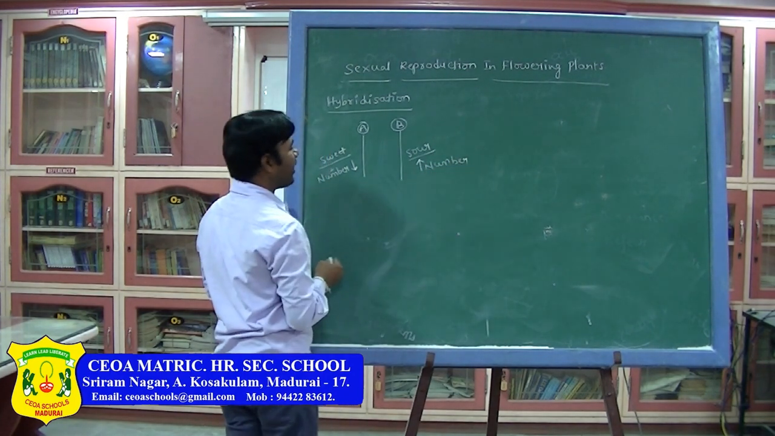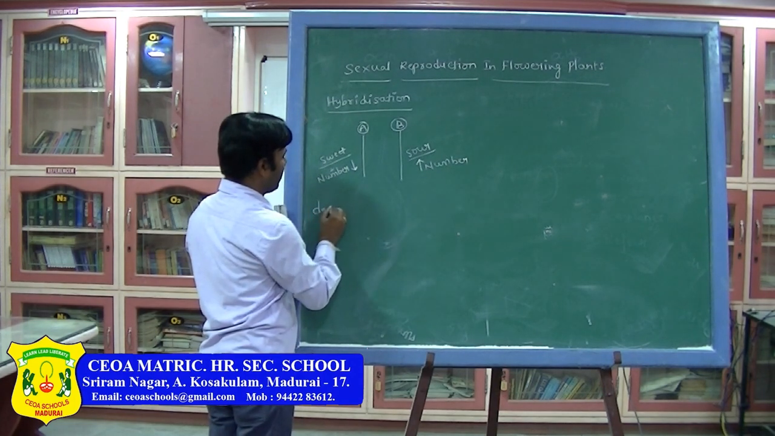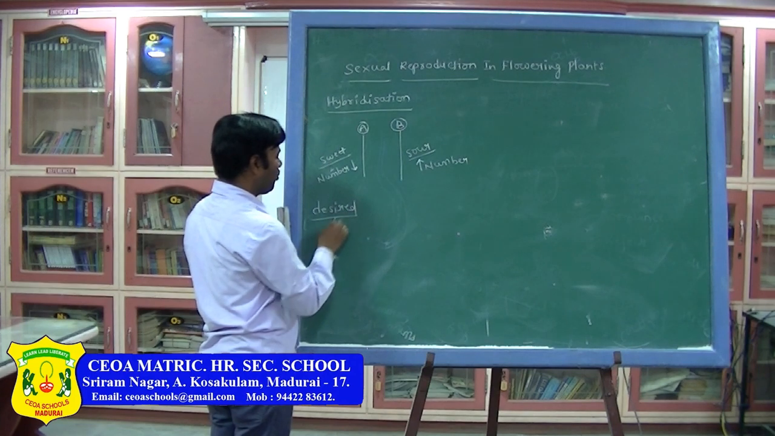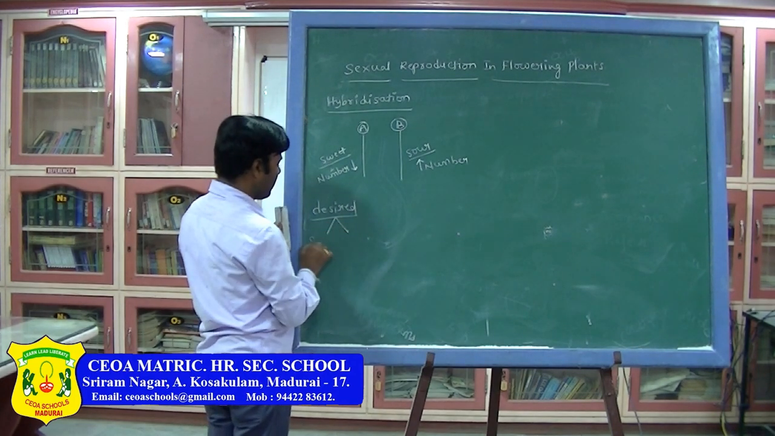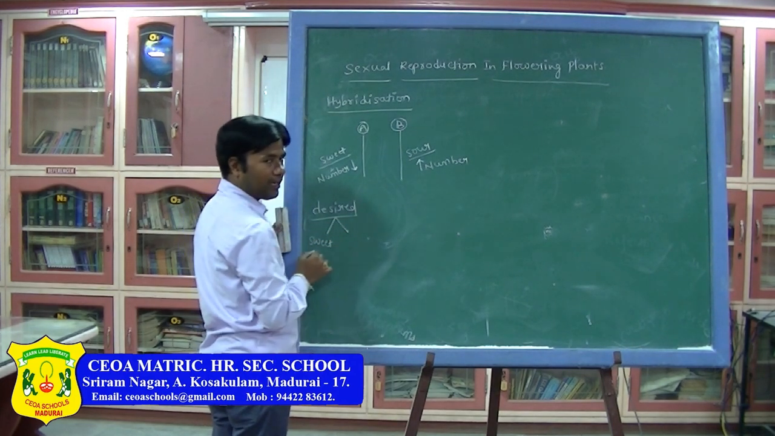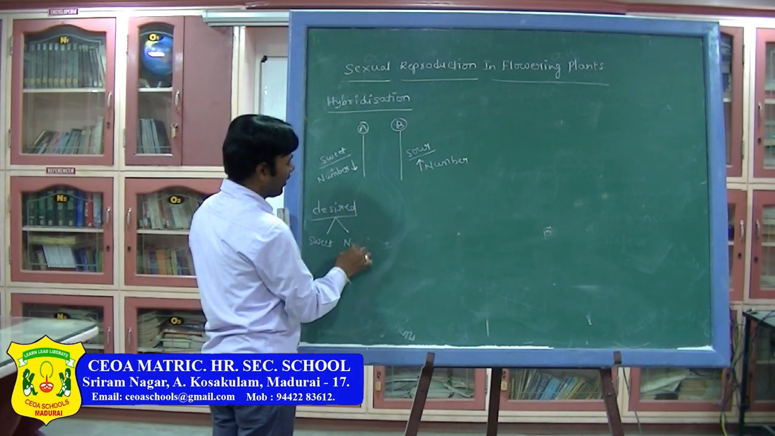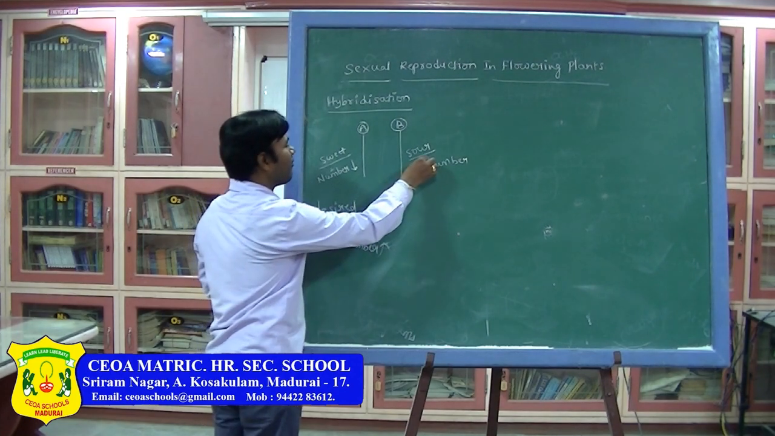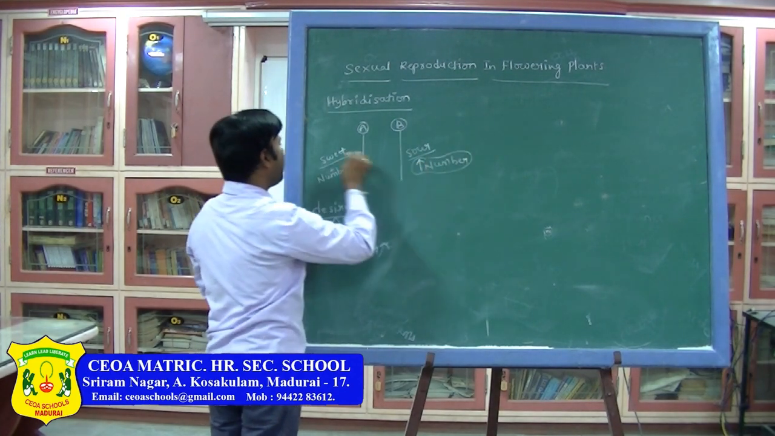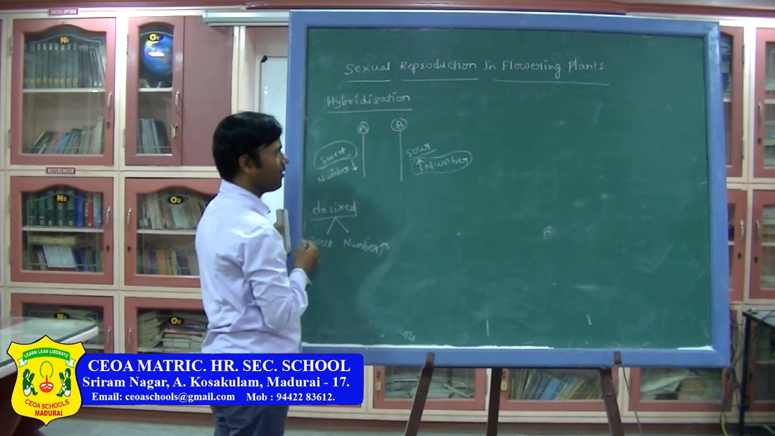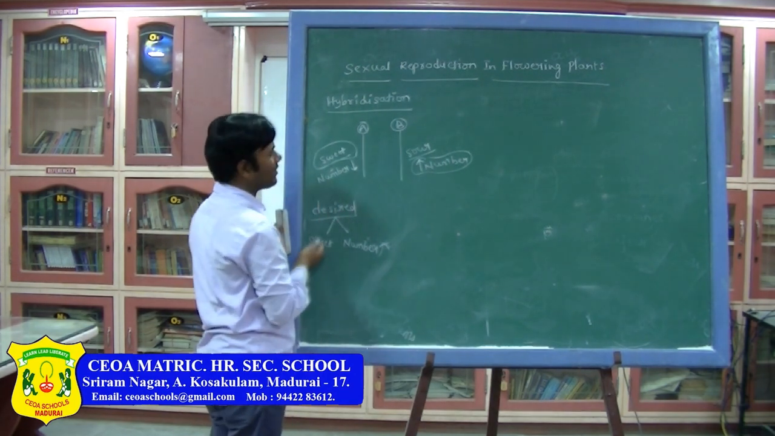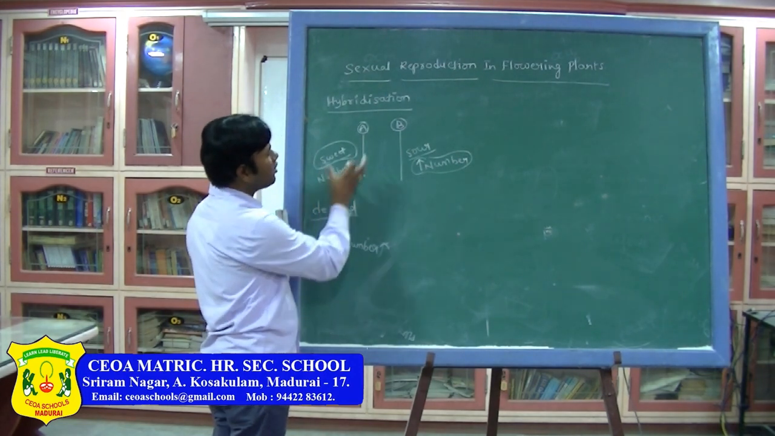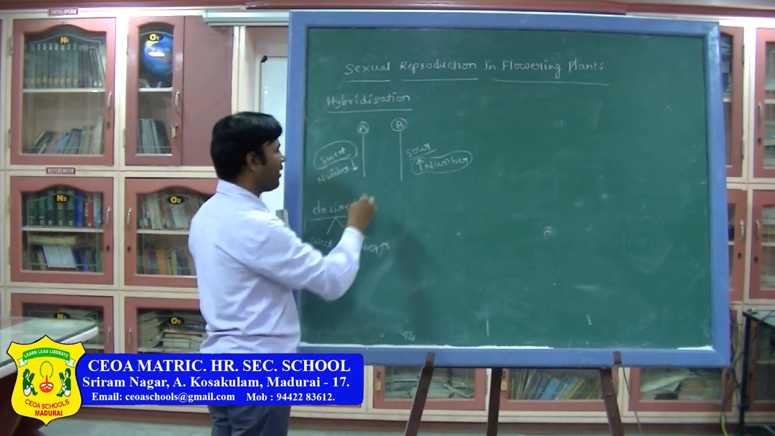Now we need desired characters. What are the desired characters here? Two we can consider as desired. One is sweet fruit, another one is that the number of fruits will be high. Here one desirable character is there, here one desirable character is there. But these desirable characters are present in two different plants. Now I want to get these two desired characters in one plant.